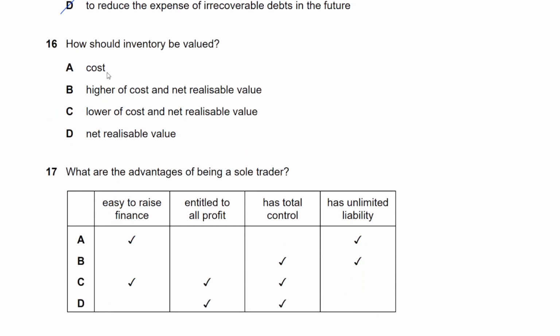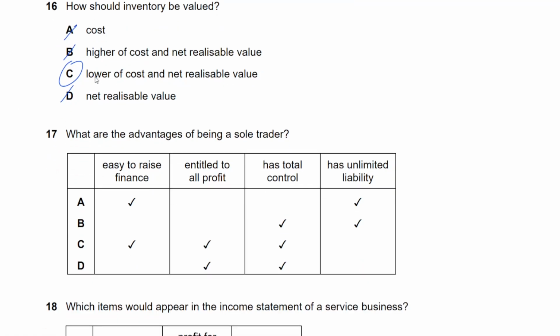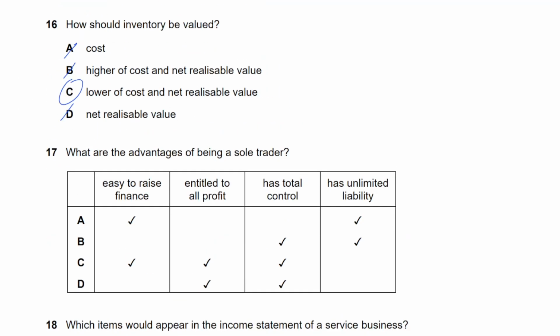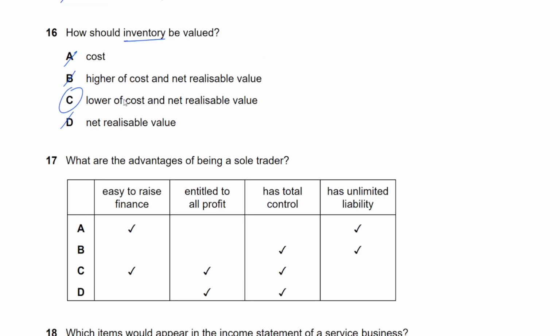Number 16. How should inventory be valued? Cost, NRV, none. Higher of cost, no. Lower of cost and NRV, yes. It's a very straightforward question and a very straightforward answer. By definition, this is the answer. There's nothing to explain. You just have to know the definition.